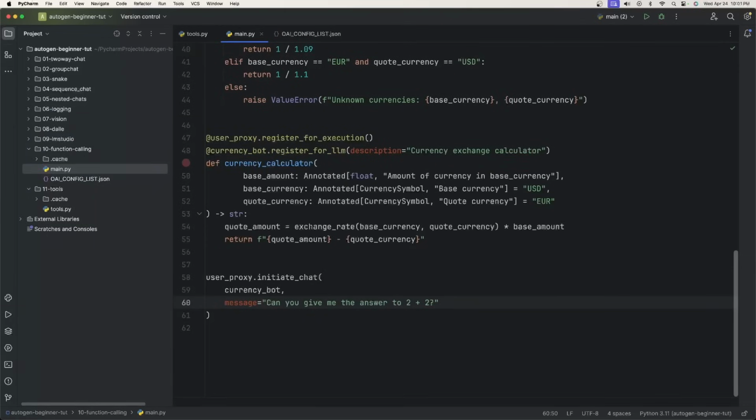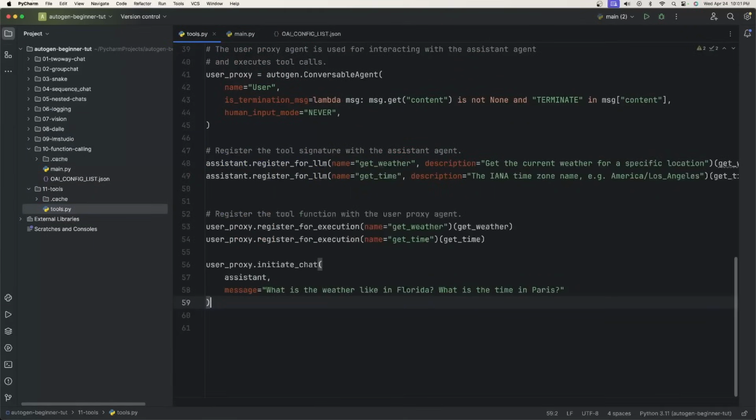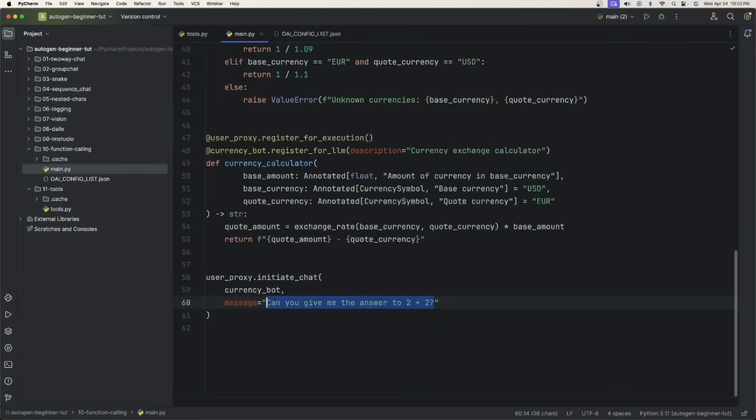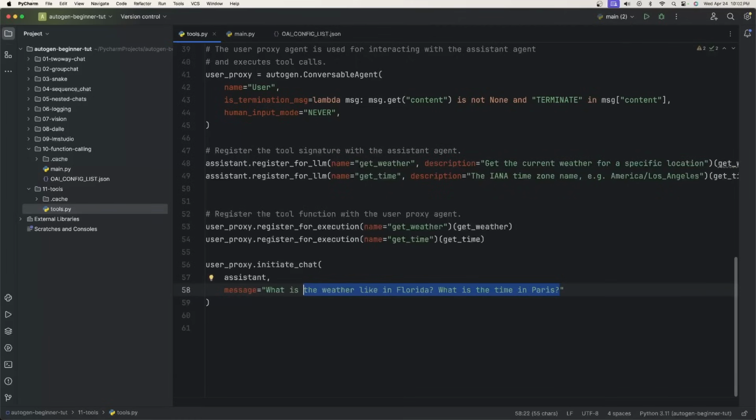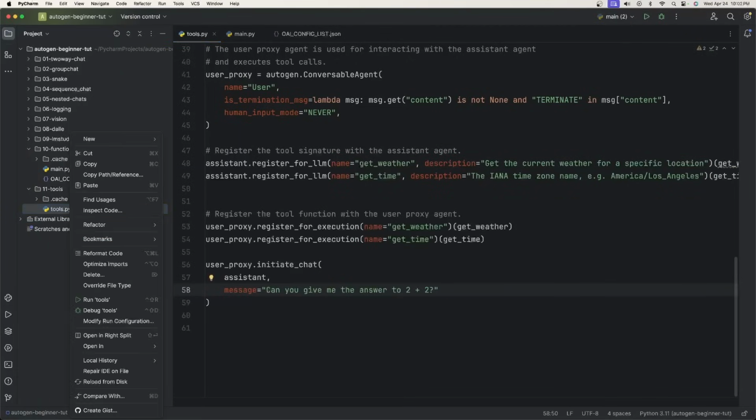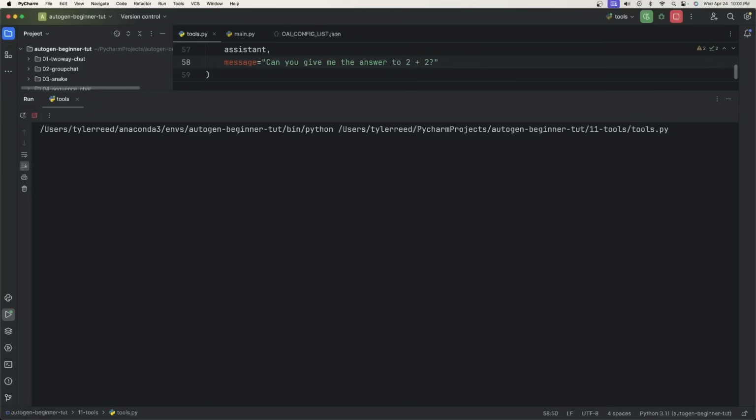Now, let's do the same thing with the tool. So let's come in here and modify this. Actually, let me just copy this so that there are no variants. So, can you give me the answer to 2 plus 2? Now, let's run this one and see what happens here.